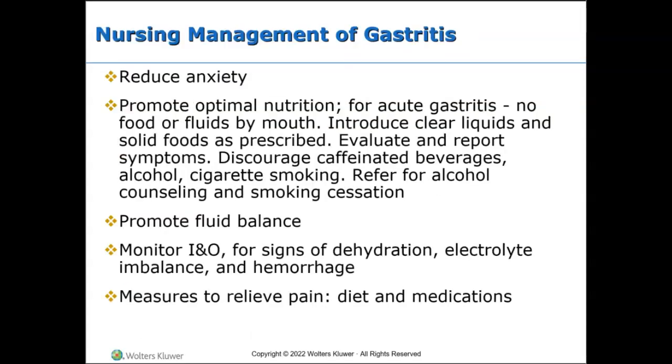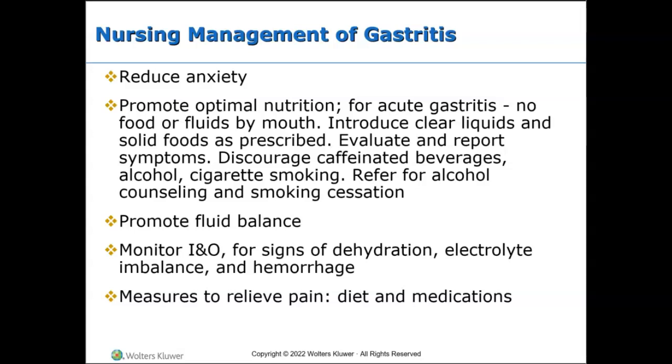Again, we need to reduce the patient's anxiety. Nurses need to use a calm approach and explain all of the procedures and treatments. We need to promote optimal nutrition for the patient. For acute gastritis, the patient should take no food or fluids by mouth. We're going to introduce clear liquids initially when we start back with food and fluids, and then we will advance the diet as prescribed, right?